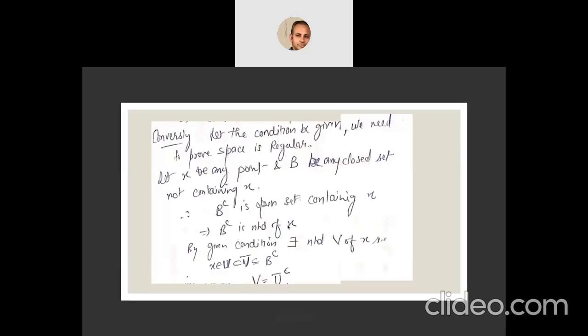B complement is a neighborhood of X, so by the given condition there exists a neighborhood U of X such that X belongs to U and U closure is a subset of B complement.